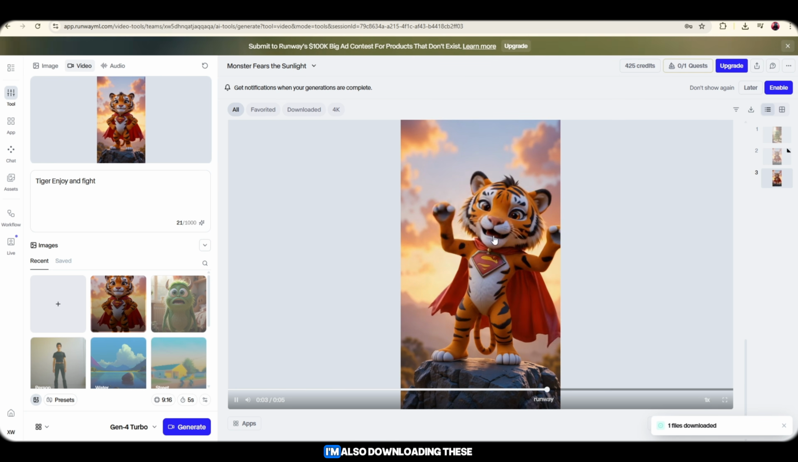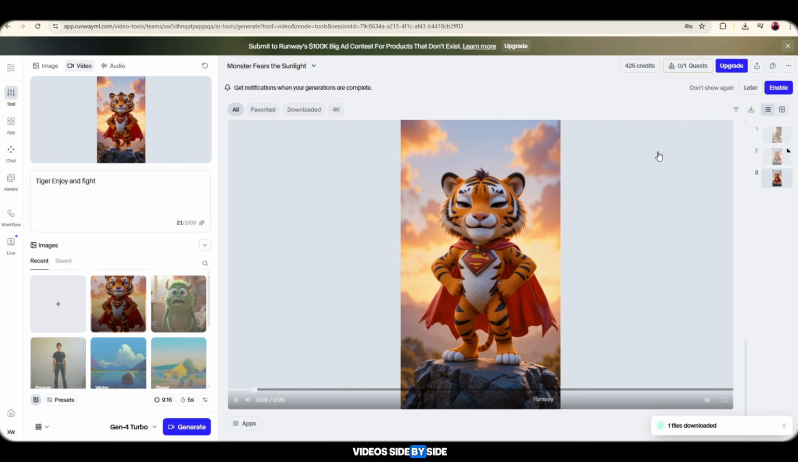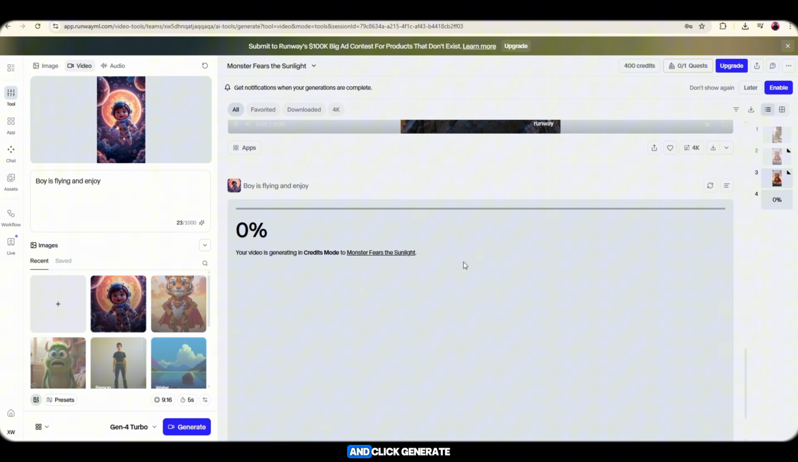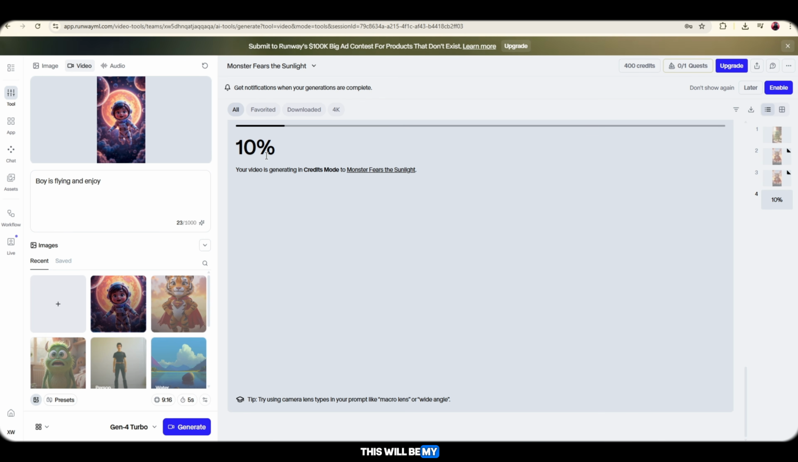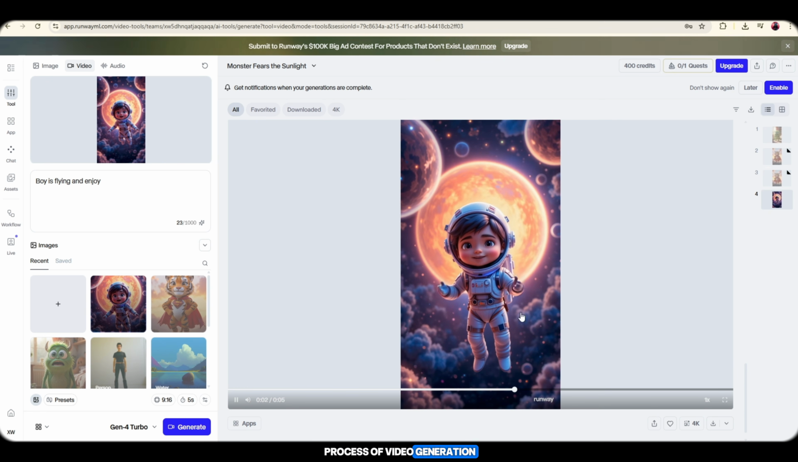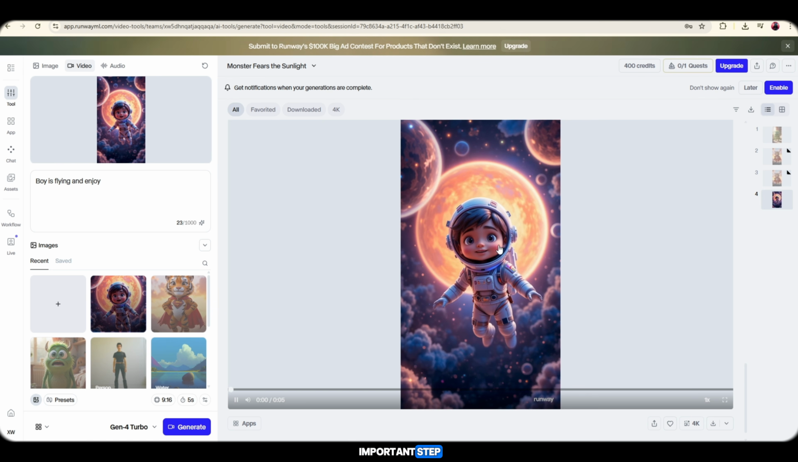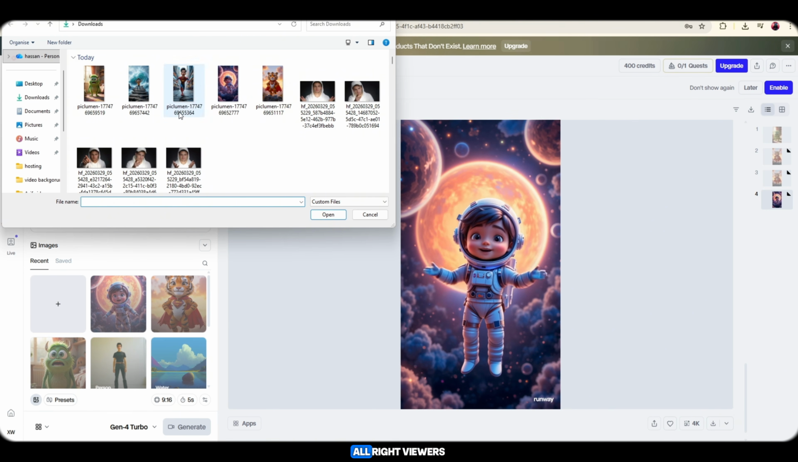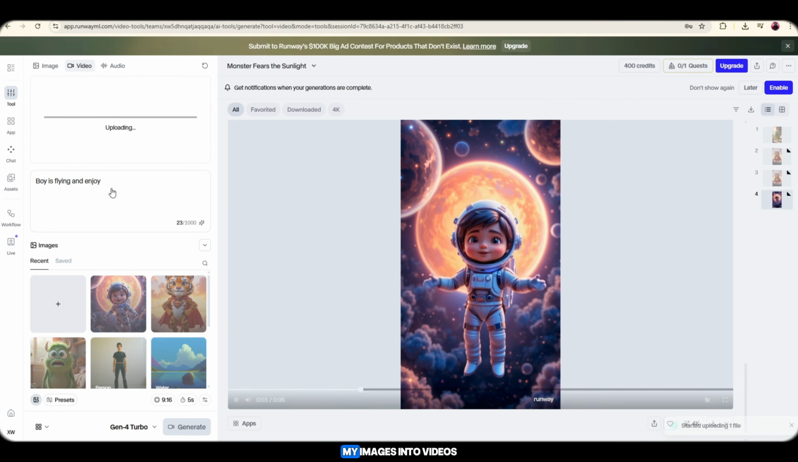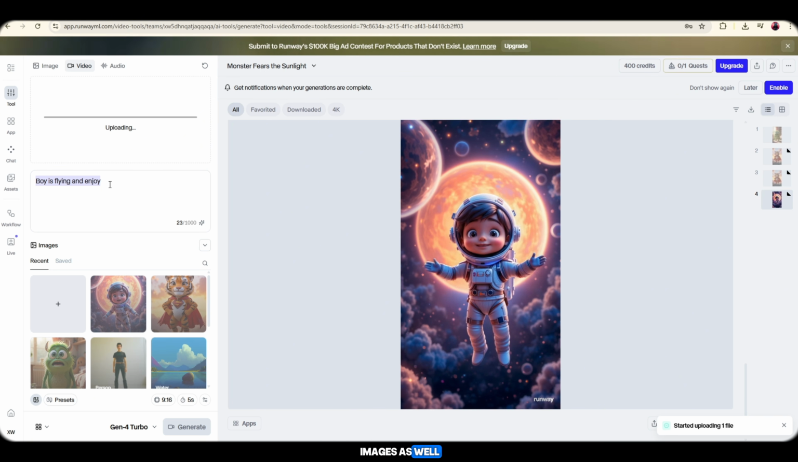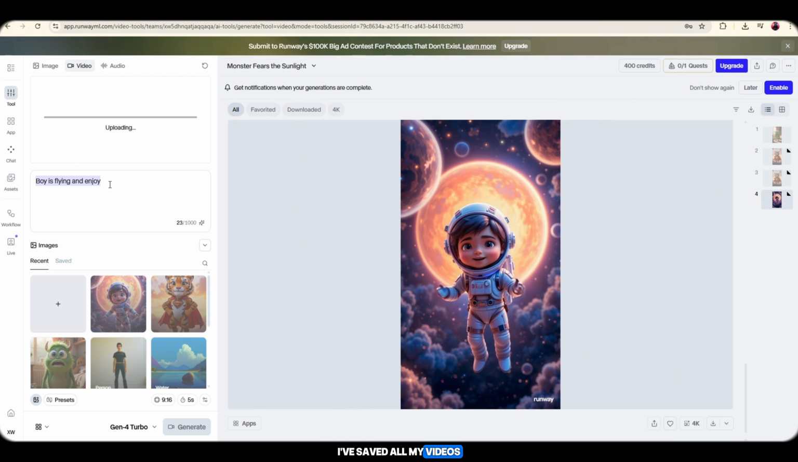Alright viewers, I'm also downloading these videos side by side. Now I'll upload my third image, add a proper prompt, and click Generate. This will be my last example, because I don't want to waste your time. By now, you already understand the process of video generation, which is the most important step, and as you can see, my third video is also ready. Alright viewers, I've now converted all my images into videos. You can do the same with your remaining images as well. I've saved all my videos.